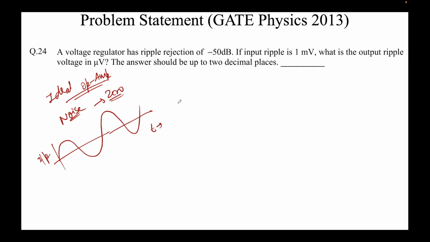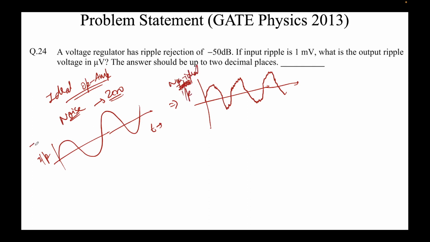However, due to some noise, the input signal in real life is something like this. What you see superimposed on this input signal is the variation. This is the non-ideal input, this is the ideal input, this is time.